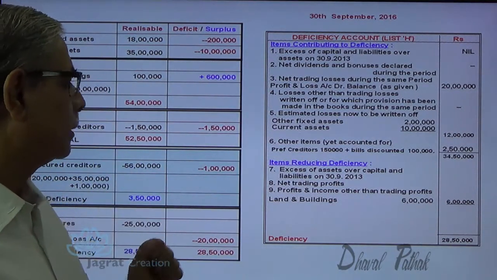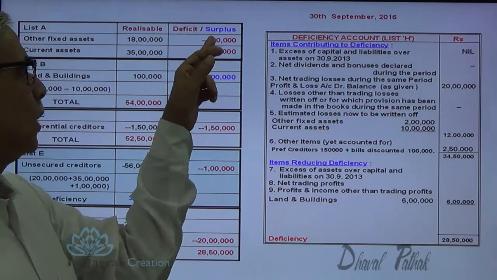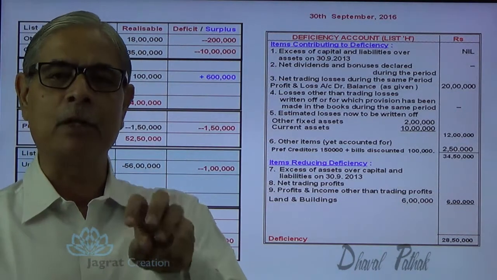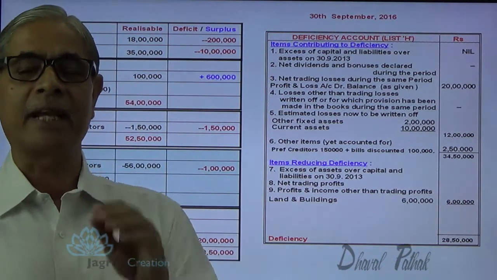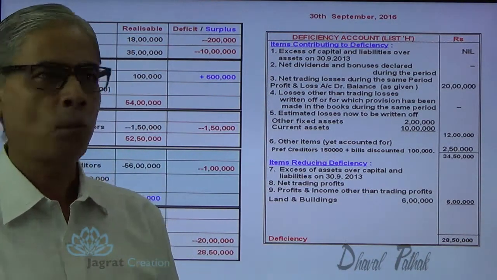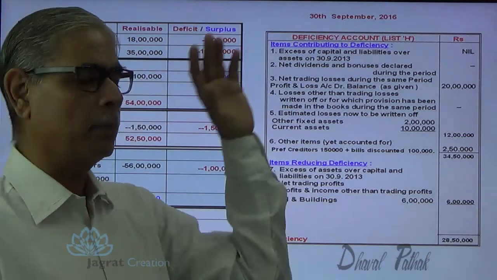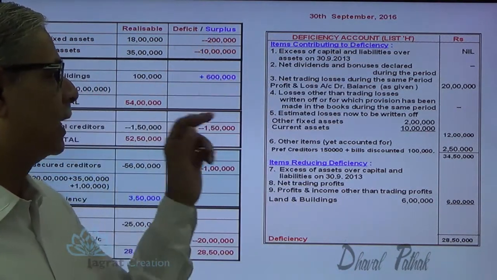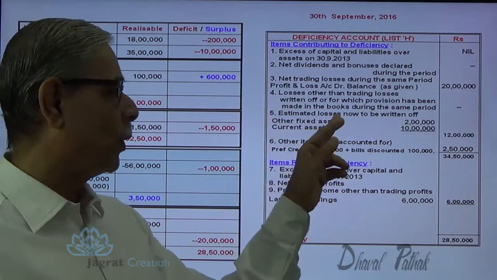Now one more thing. For this 2 lakhs and 10 lakhs, the estimated realizable value is less than the book value. So that results in loss or deficit. So items contributing to deficiency, this 2 lakhs and 10 lakhs, are to be recorded in point number 5.